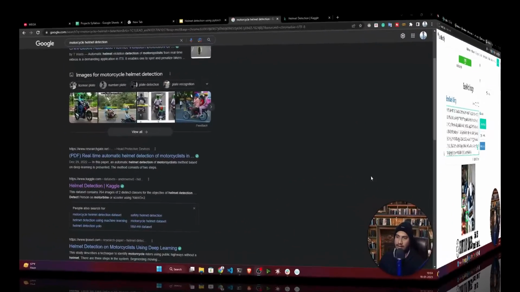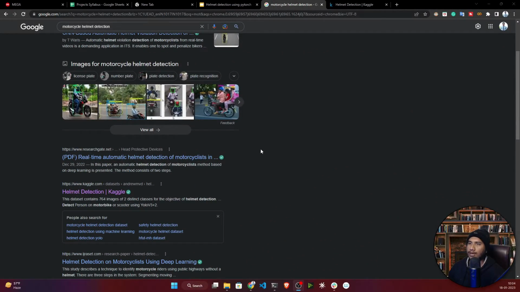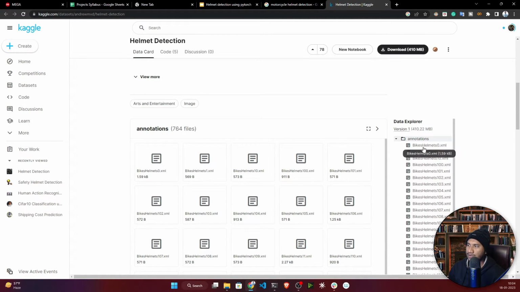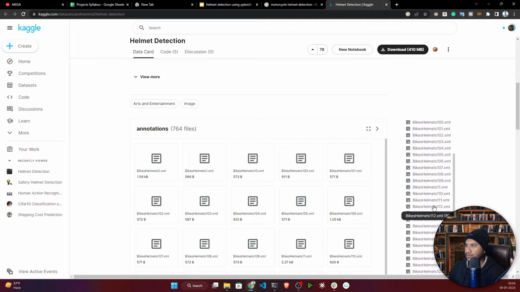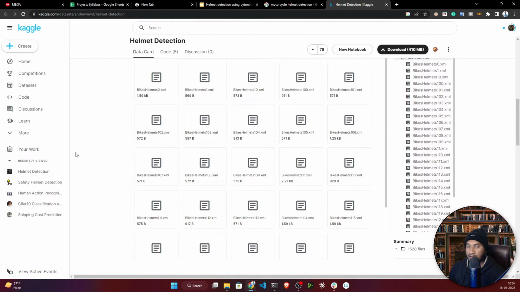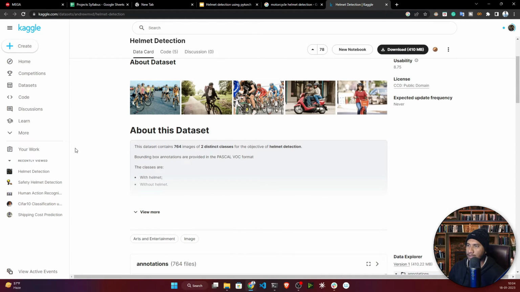In this video, let's discuss how we can get these kinds of data. This data is already available on the internet. Just search for motorcycle helmet detection dataset. You will get this dataset from Kaggle itself. Kaggle has this kind of data, and it is already annotated in XML format, so you don't have to annotate it yourself. This is one advantage of using this kind of data.